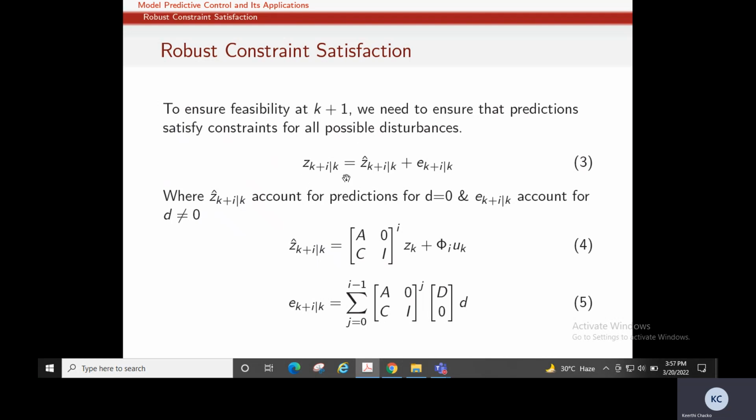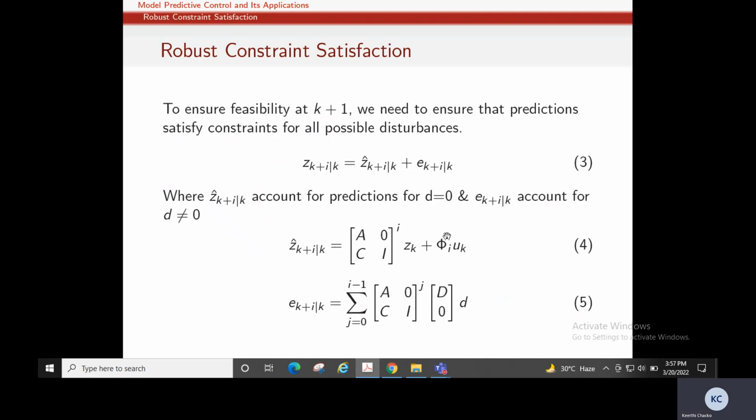So our states will now be divided into two parts. First is a nominal value, wherein we account for the predictions for d equal to 0, and e(k+i|k) accounts for the disturbance effect. So the cases where d is not equal to 0. So ẑ(k+i|k) is equal to [A 0; C I] raised to i times z(k) plus phi_i u(k), and e(k+i|k) is given by this term. So that accounts for the disturbance. This is for the nominal system.